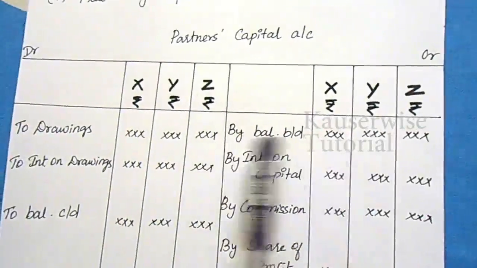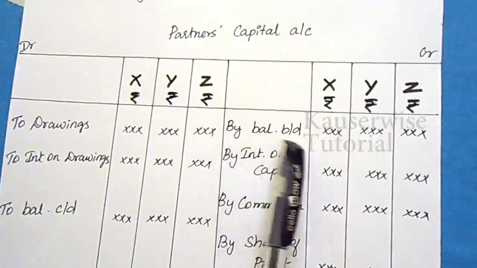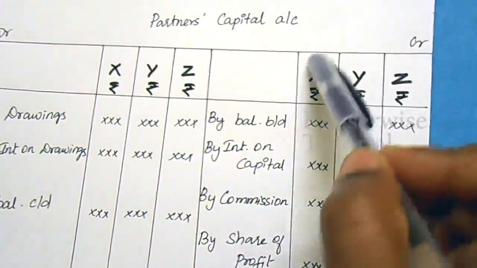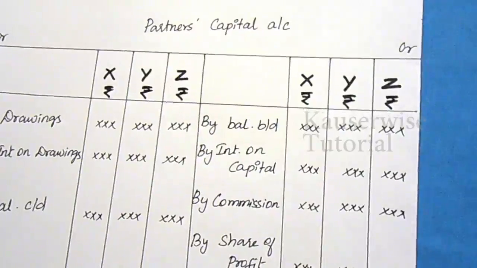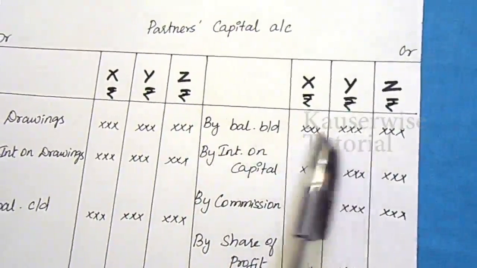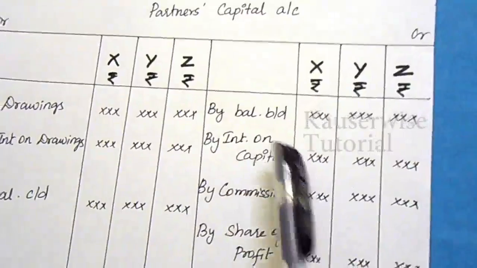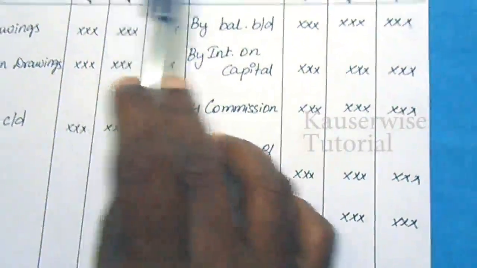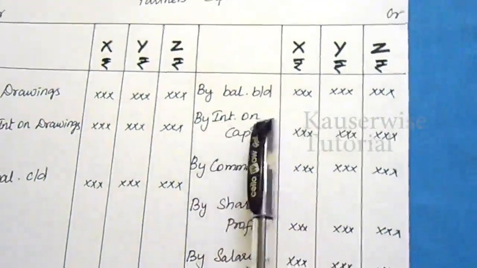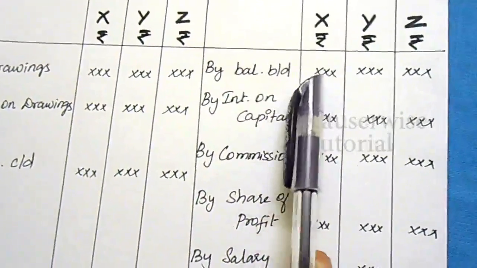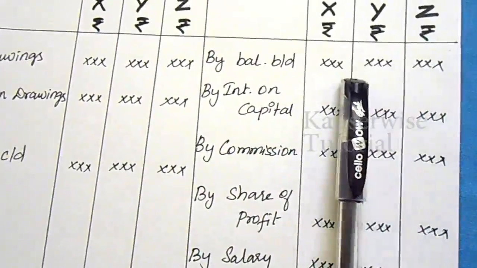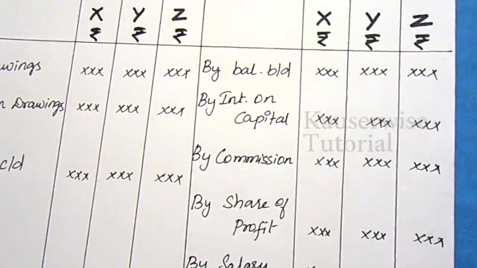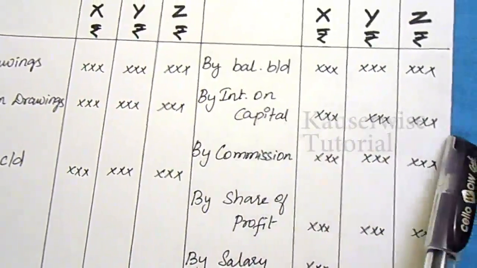Opening balance is always entered on the credit side, so by balance brought down. There will be a separate column for each and every partner, for all three partners. Any amount which belongs to partners will be credited in the partners' capital account. For example, interest on capital, which is contributed by each partner separately. The partner is entitled to get interest on capital according to the partnership deed, if any. Interest on capital will be credited here.